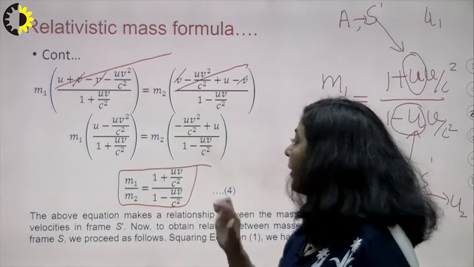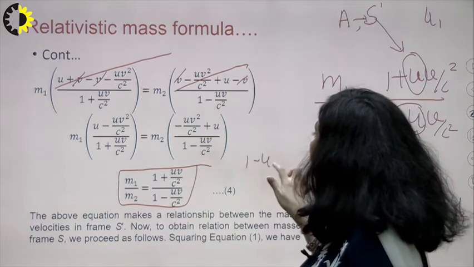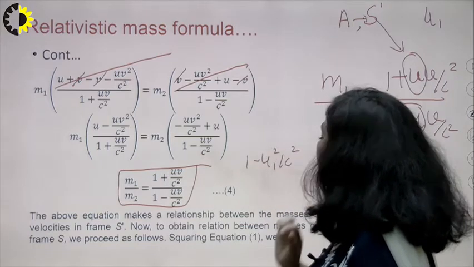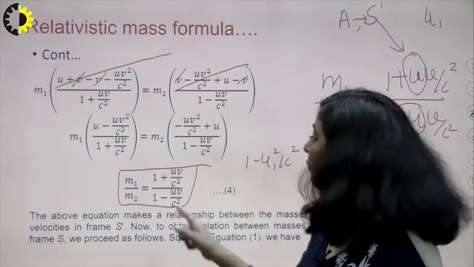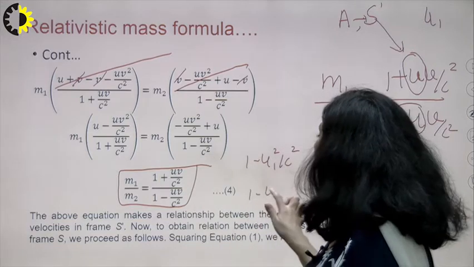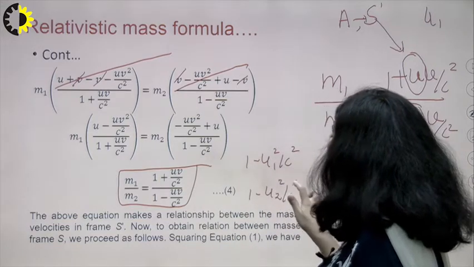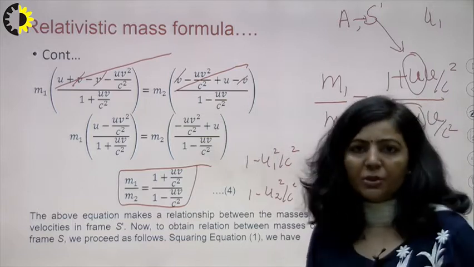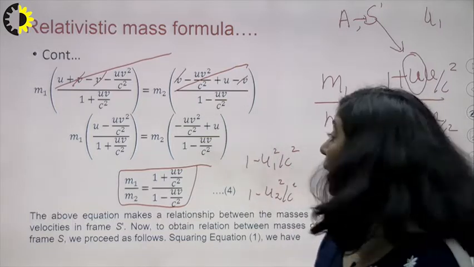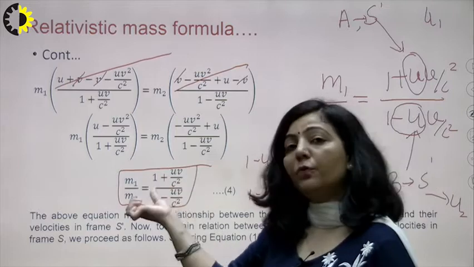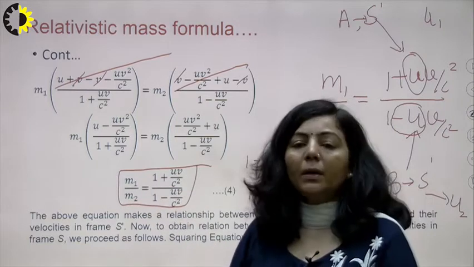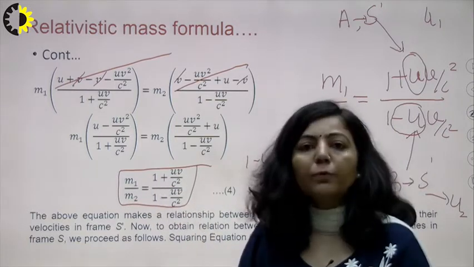Means in order to get the numerator, you will simplify 1 minus u1 square upon c square, and in order to get the value of 1 minus uv upon c square, you will simplify 1 minus u2 square upon c square. This is the method to get the numerator in terms of u1 and the denominator in terms of u2, right?